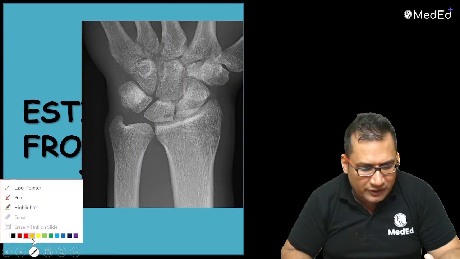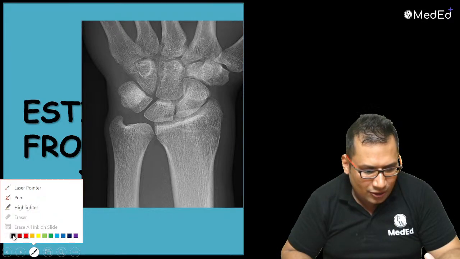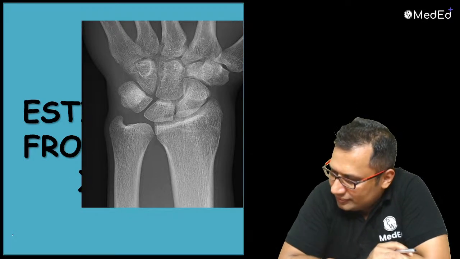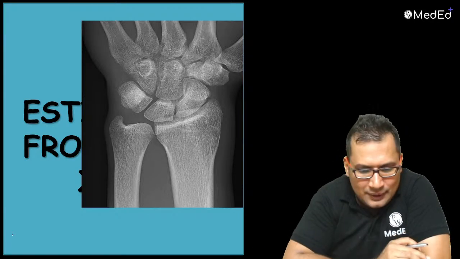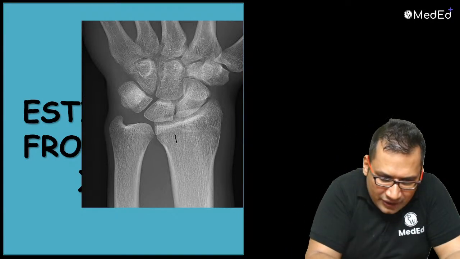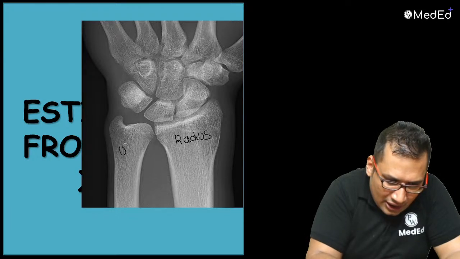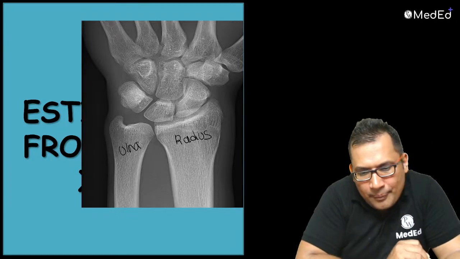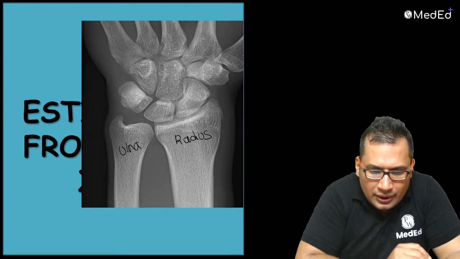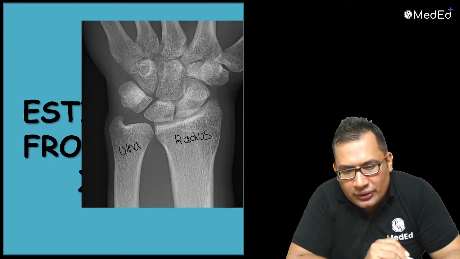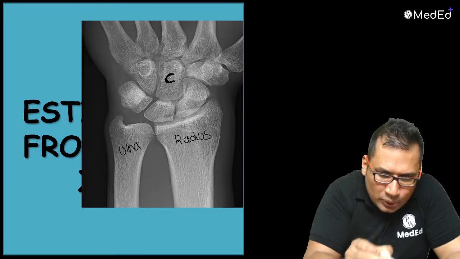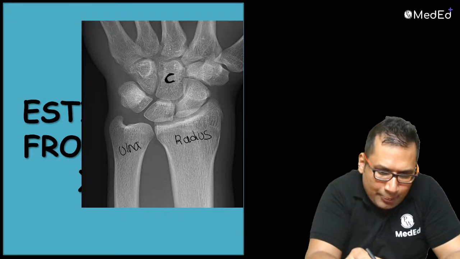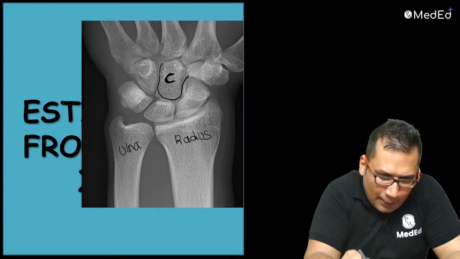Anybody, what is the age of this person? Anybody in the class? What is the age? You can see here, this is the radius. And this is the ulna. Right? And also you can see the carpal bones here. So this is the capitate, the largest carpal bone. You can see here, this is the capitate. When is the capitate going to appear?